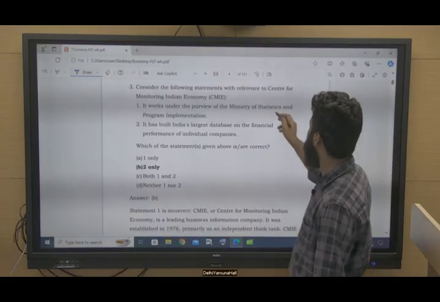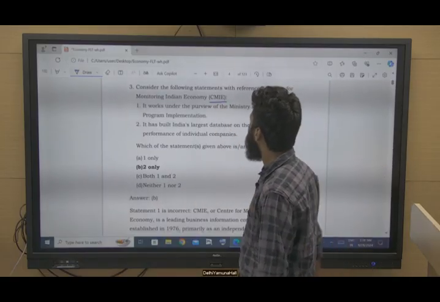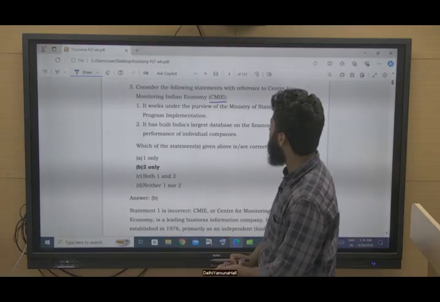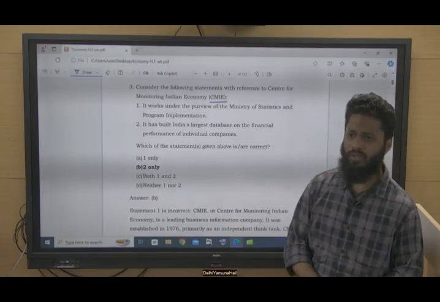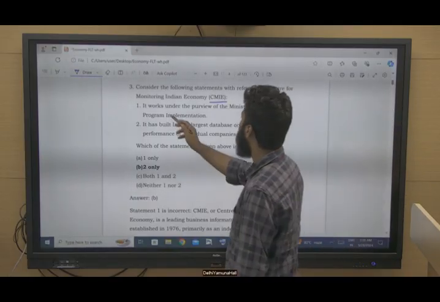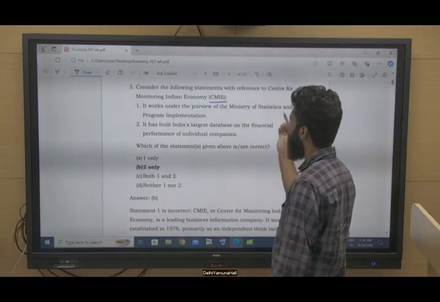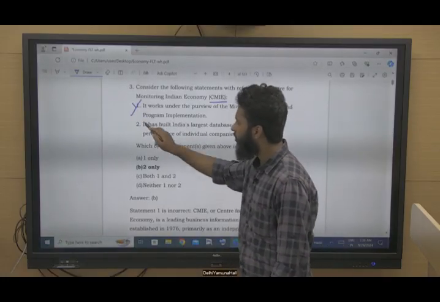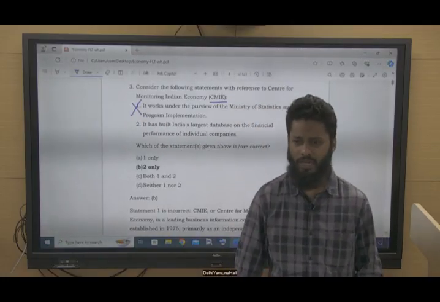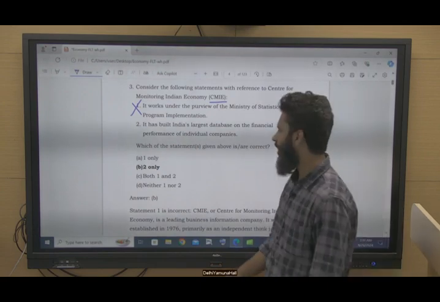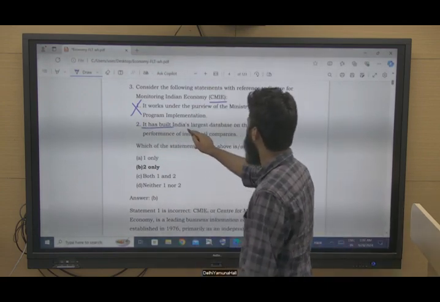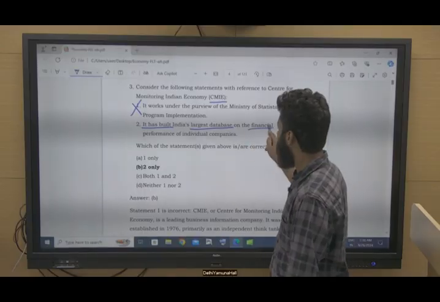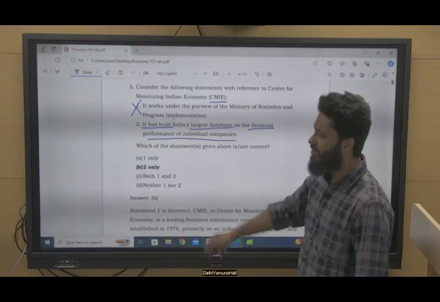Consider the following statements with reference to the Centre for Monitoring Indian Economy, CMIE. It works under the purview of the Ministry of Statistics and Programme Implementation. No, it is a private company, right? It is a private company, but it has built India's largest database on the financial performance of individual companies.